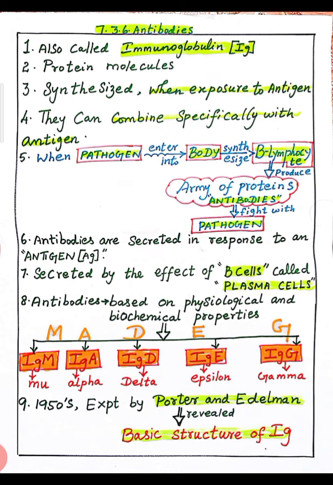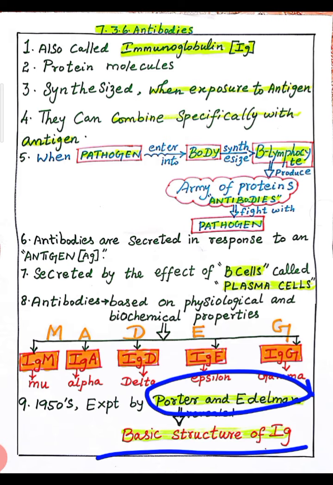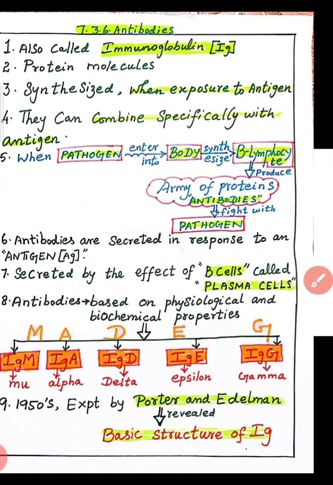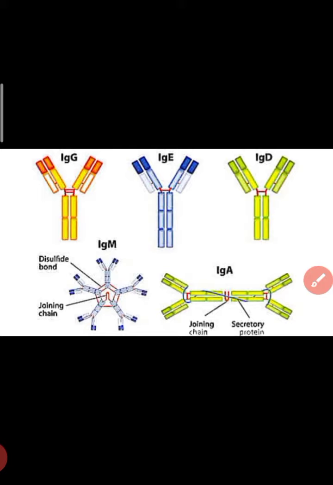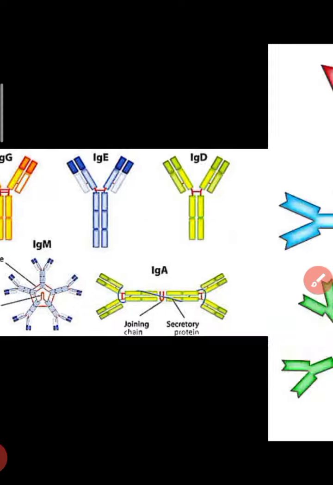Yes, in 1950, scientists named Porter and Edelman revealed the basic structure of immunoglobulin. Yes, these are the 5 basic structures of immunoglobulin: IgG, IgE, IgD, IgA, IgM. It is not present in your book. Just for an extra point I added here. These are the 5 types of immunoglobulins.